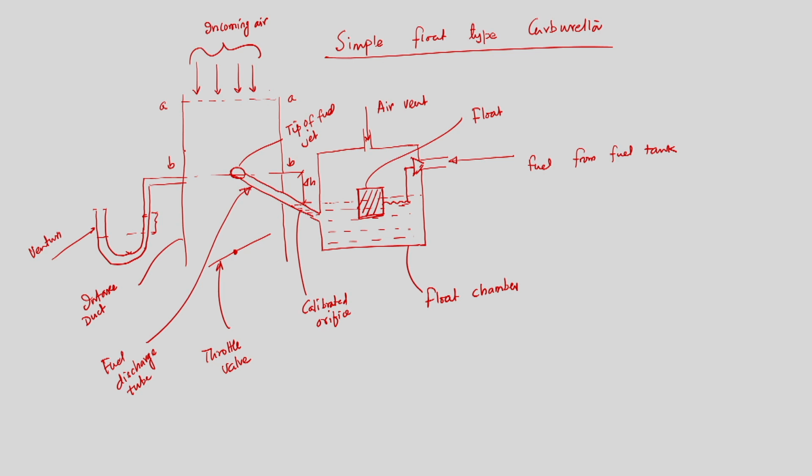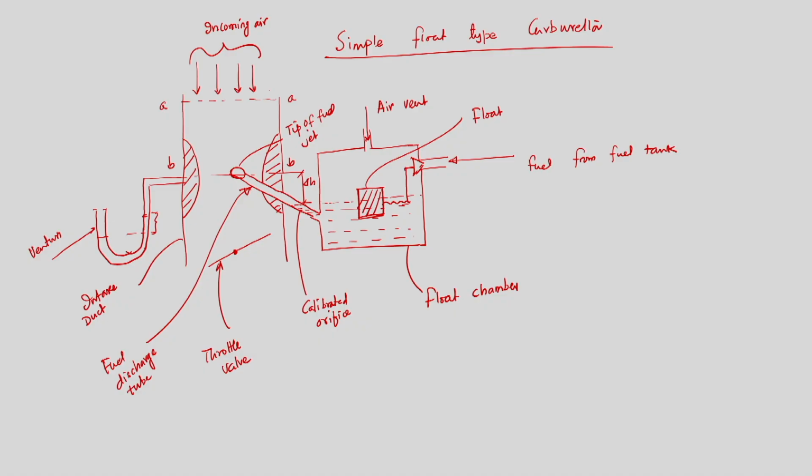So, a projected area must be provided. We can provide a projected area at the middle, like this, where fuel is discharged while air is coming. What will happen if we provide projected areas like this? When air is approaching this portion, the section BB, we are reducing the area. Because of the reduction of area, the flow velocity of the air will increase.